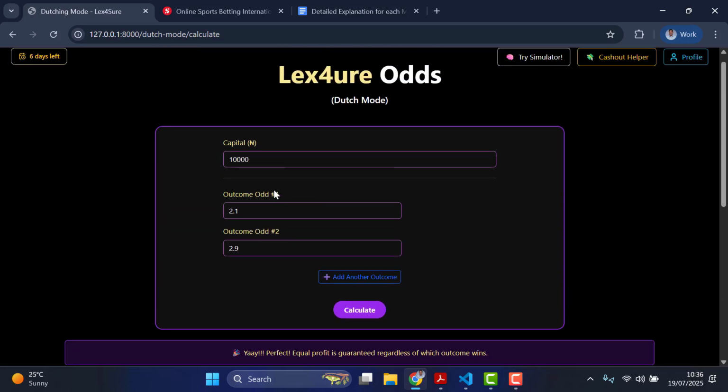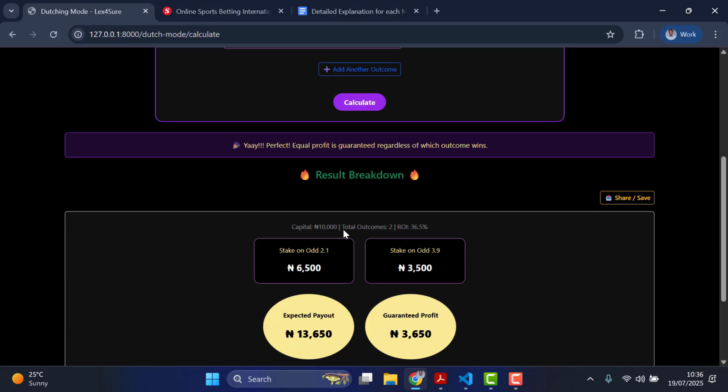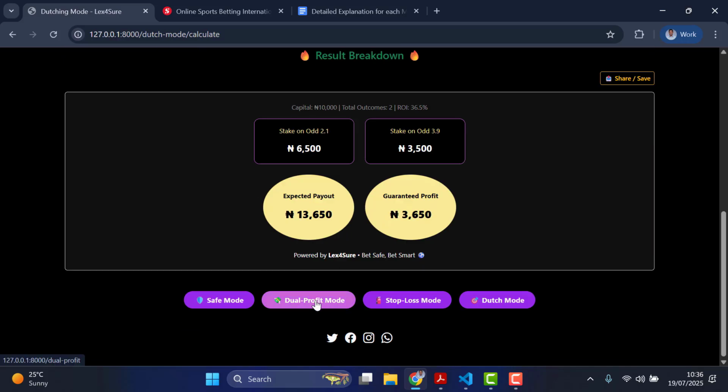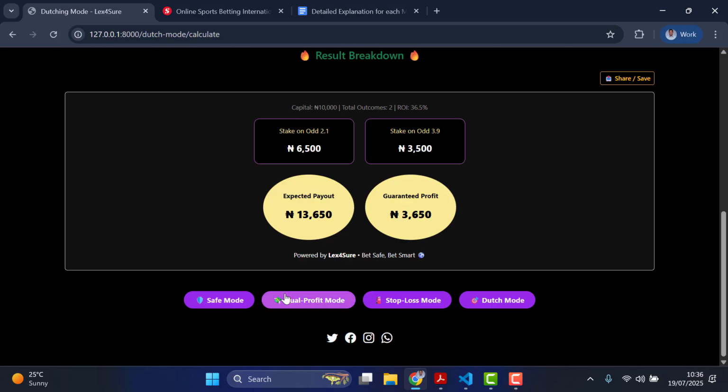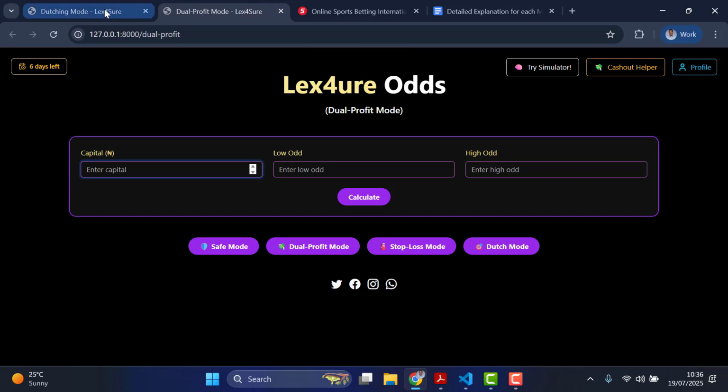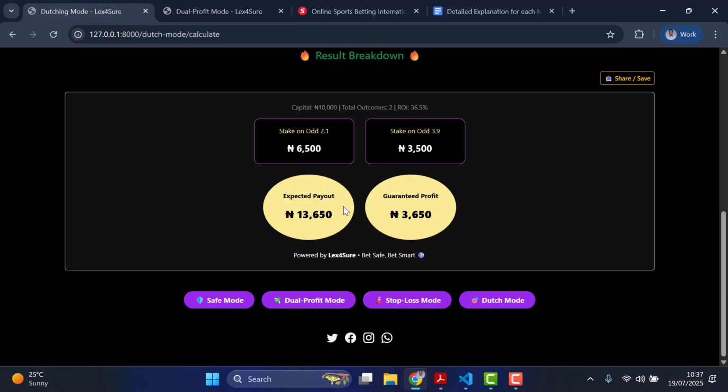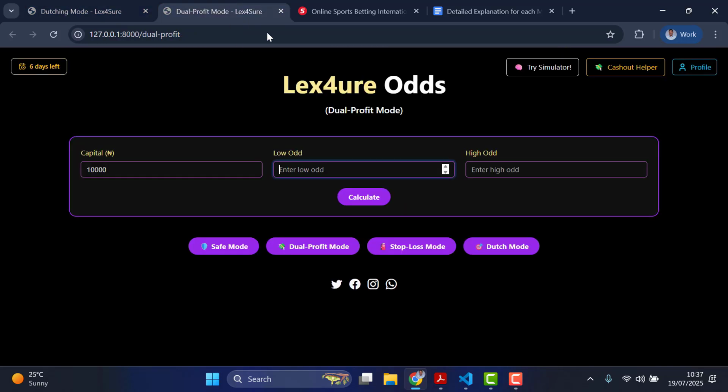you might say that, okay, I can do the same thing using the dual profit mode, right? Let's try this same odd approach now, 2.1 and 3.9. Let's say I can do it also in dual profit mode. So how can I know when to use Dutch mode or dual profit mode? That kind of question. So let's say I put 10,000 here. I use the same exact odds, since I'm still working with two odd cases here, and this one is strictly two odds. So no problem. Let's try. I'll say 2.1 here. The other odd I'll put here, 3.9.